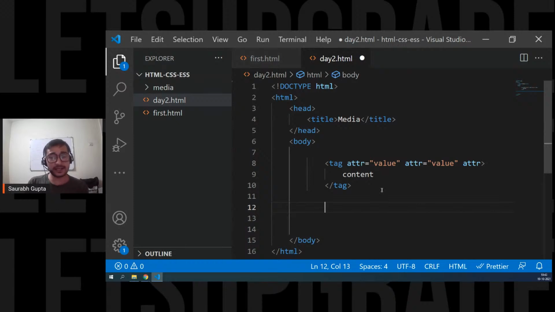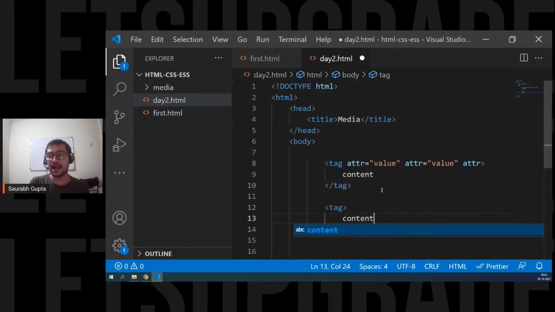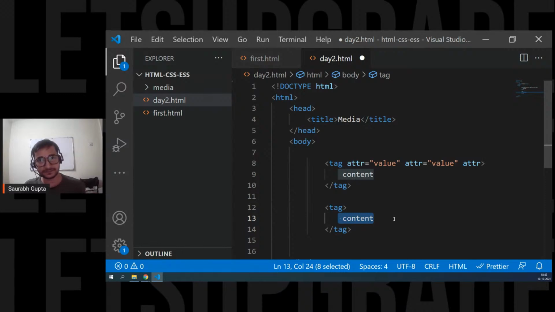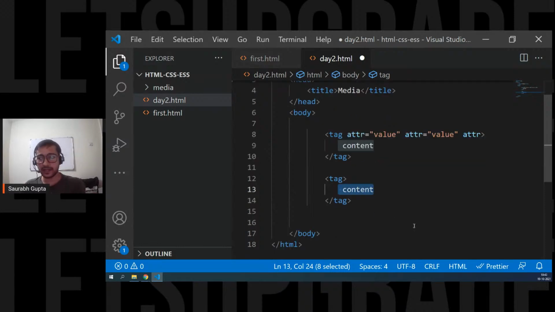Now see, yesterday we saw tags that we were opening and closing like this. And then in between them, we had the content. So we open a tag, we close a tag, and in between the tags, we have content. So these are normal tags. Now we also have something called empty tags, tags that don't have any content. Tags that don't carry any content are considered empty tags.